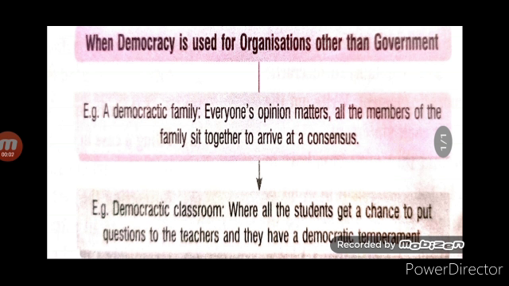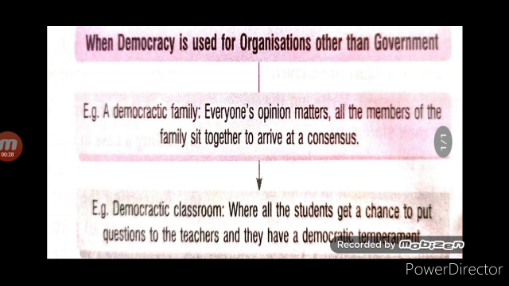Now, children, when democracy is used for organizations other than government, democracy is not only about rulers and the government. Democracy is a principle that can be applied to any sphere of life. Democratic decisions involve consultation with the consent of all those who are affected by that decision.